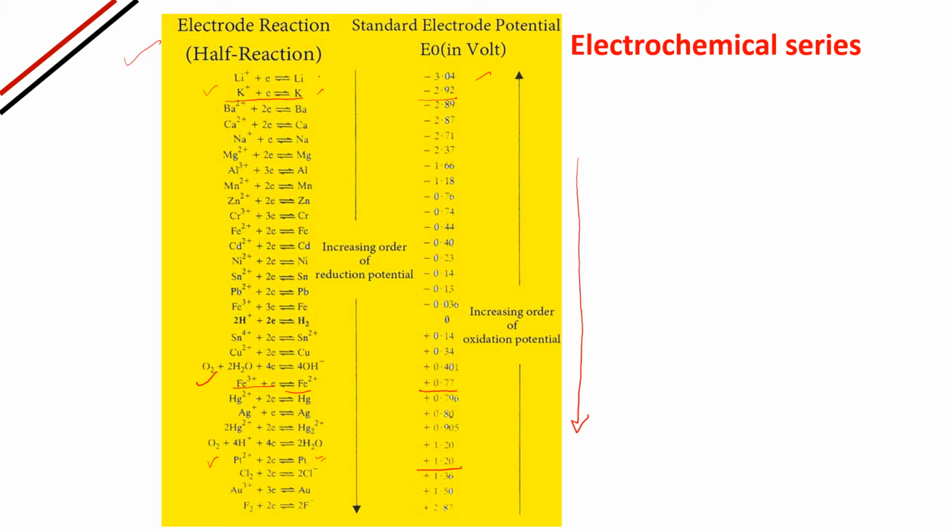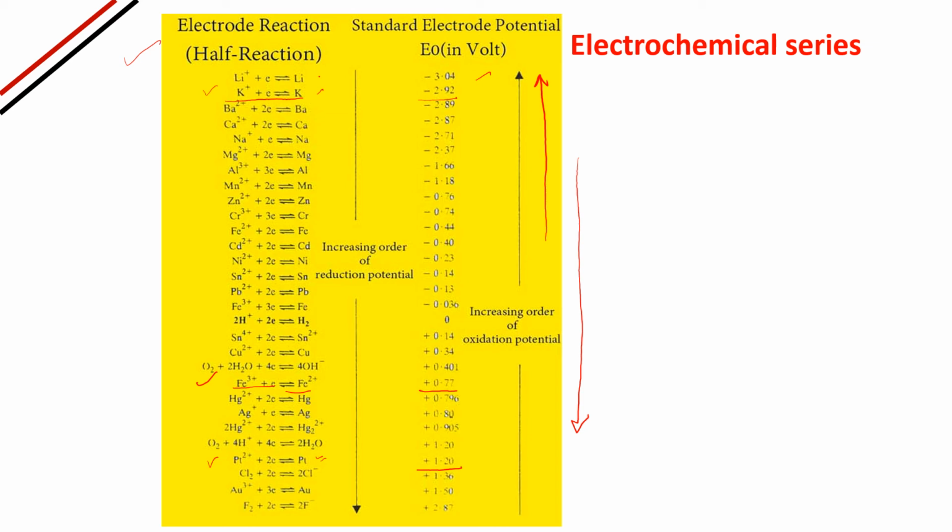And this is the increasing order of oxidation potential, because lithium, potassium, beryllium can get oxidized very easily. So if you calculate the oxidation potential of these elements, it will be a larger value. But I am talking about the reduction potential here in this electrochemistry chapter.